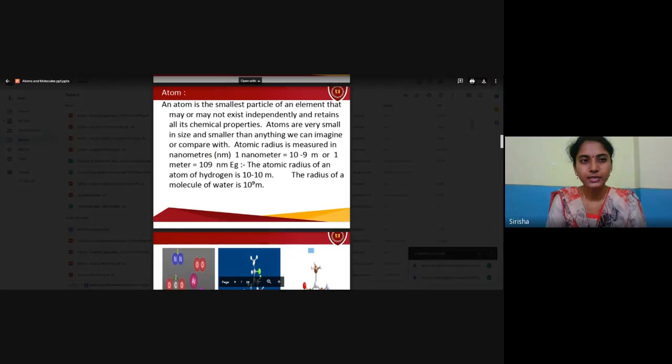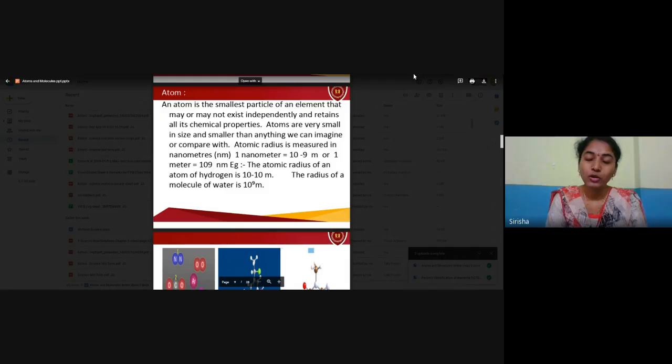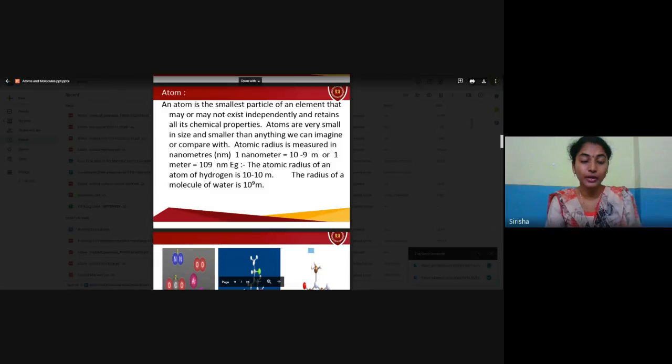You all know that an atom is the tiniest particle we can imagine. An atom is the smallest particle of an element that may or may not exist independently and retains all its chemical properties. Atoms are very small in size, smaller than anything we can imagine or compare with. Atomic radius is usually measured in nanometers. 1 nanometer is equal to 10 to the power of minus 9 meters. That is very, very small in size.